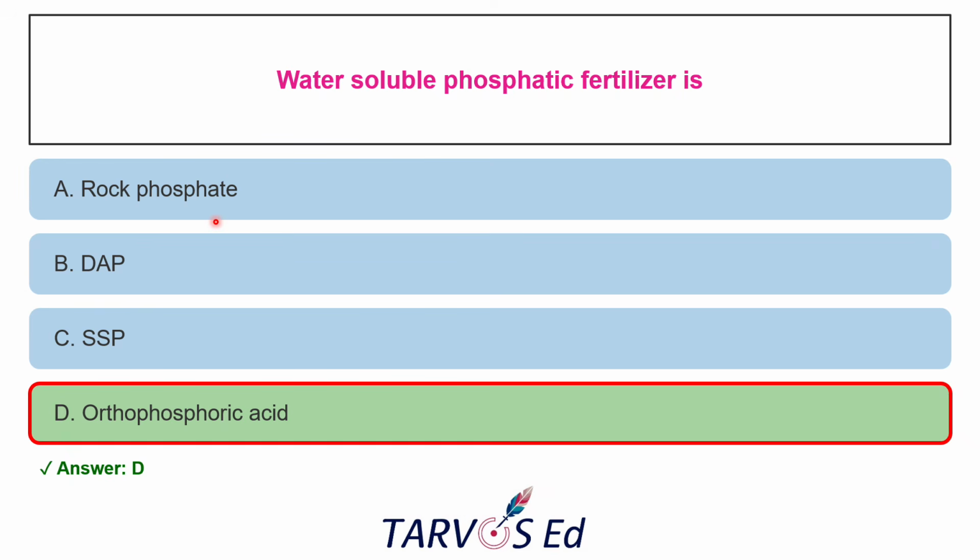DAP is having 18% nitrogen and 46% phosphate. SSP is having 16% of phosphate. Okay, so it is only 16% water soluble. So first is orthophosphoric followed by DAP followed by SSP. So here the answer is orthophosphoric acid.